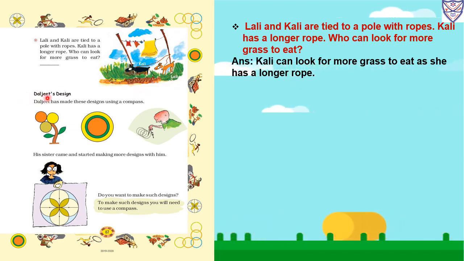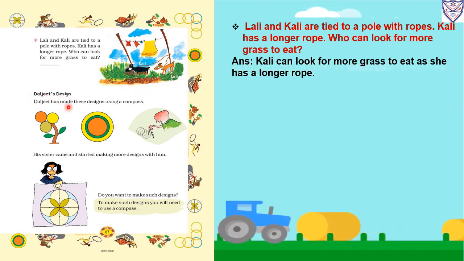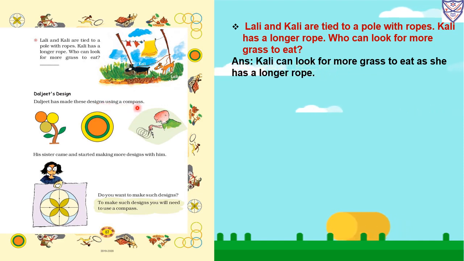Now Daljit's design. Daljit has made this design using a compass. Now what is a compass? You have already learned about this compass. Compass means rounder. With the help of a rounder we can make a circle. Yes? Okay. His sister came and started making more designs with him. So with the help of a rounder in a circle we can make different designs also. Do you want to make such designs? To make such designs you will need to use a compass.